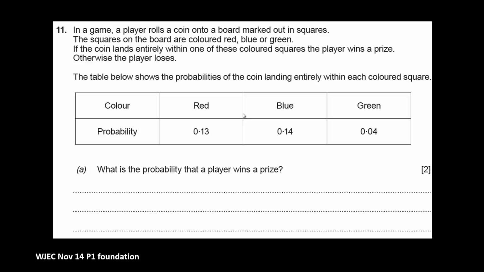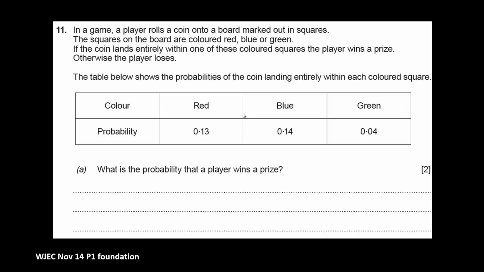Well, so we've got a game where a player rolls a coin onto a board, marked out in squares. The squares on the board are red, blue or green. If the coin lands entirely within one of these squares, the player wins a prize. So there's the probabilities of the coin landing entirely within each coloured square. What's the probability that the player wins a prize?